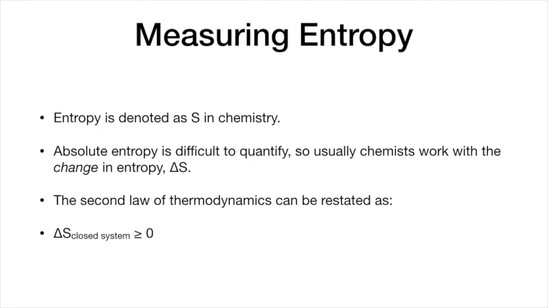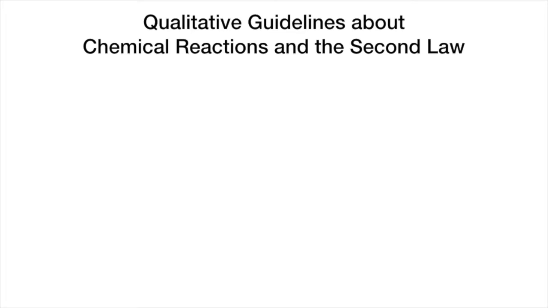Before we get into the mathematics of this, let's talk about some qualitative ideas about chemical reactions and the second law. So entropy is related to the phase of matter. Gas has the highest entropy, liquid has a medium amount of entropy, and solids have the lowest amount of entropy.